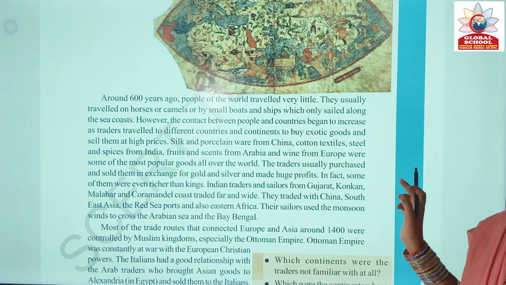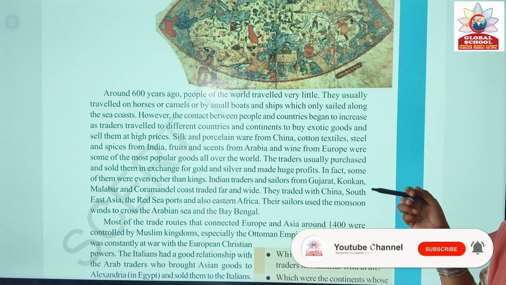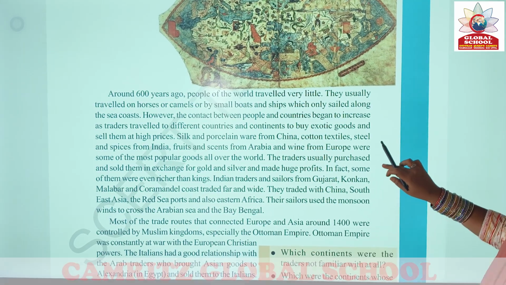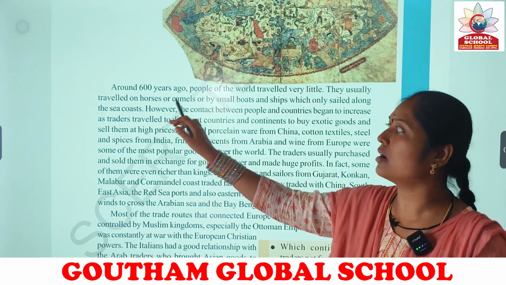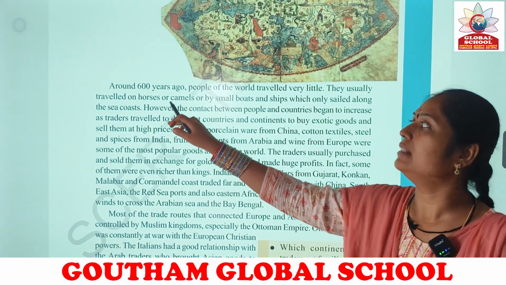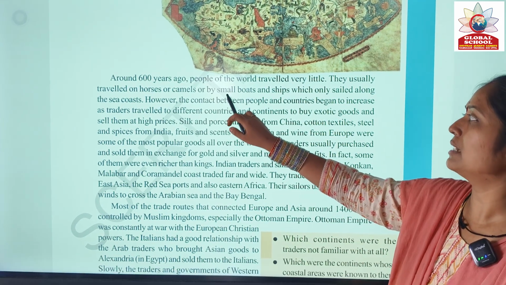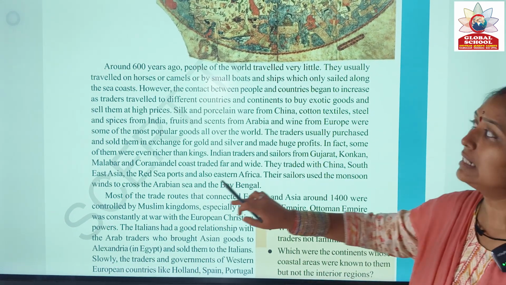Around 600 years ago, as there was no sophisticated technology, people traveled very little, by horses or camels. In those days, animals were used for traveling, or else they used small boats and ships which only sailed along the sea coast.